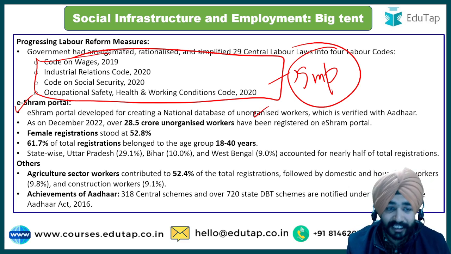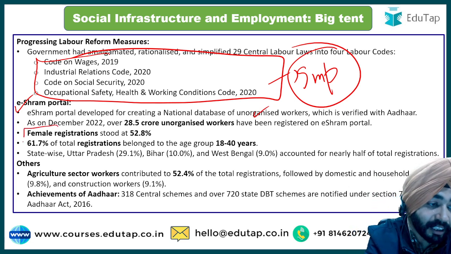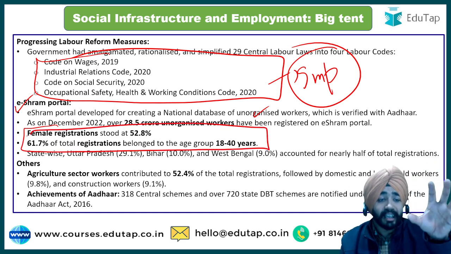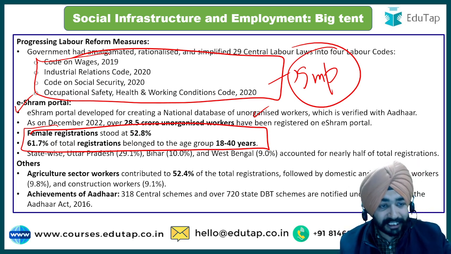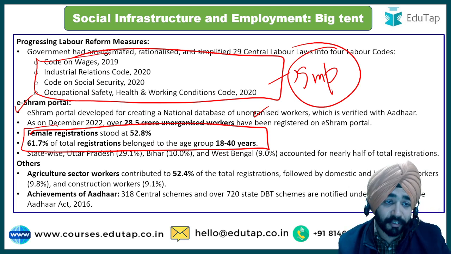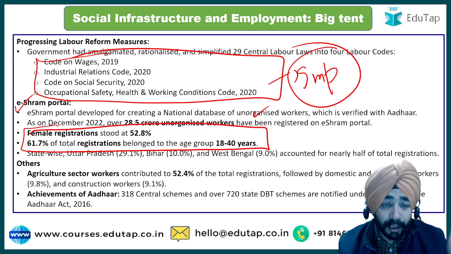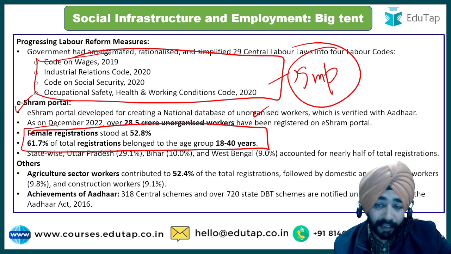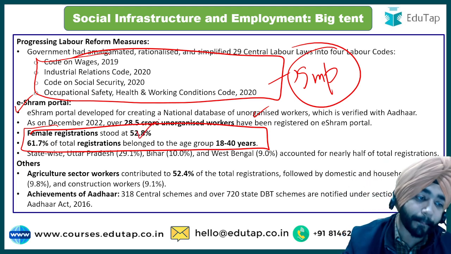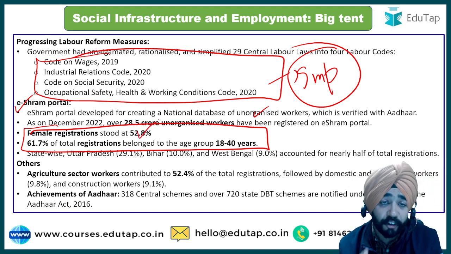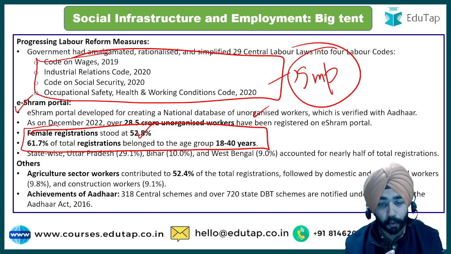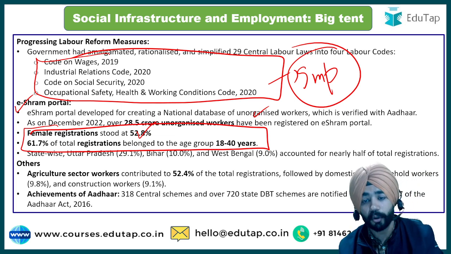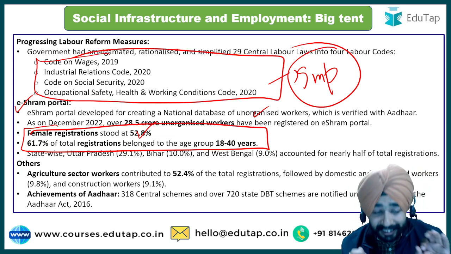One thing that I was just discussing, the important thing is this point. There also I have discussed with you that this is a point that needs to be remembered. What is the female registration there? It says that more than 15,000 crore registered unorganized workers are women on the e-Shram portal. Here they have not mentioned the data, but the figure is the same. It says female registration is around 52.8% of the e-Shram portal. That is an important thing. तो देखो सेम डाटा कोट हुआ है, बट इकोनॉमिक सर्वे में भी कोट हुआ है, हमने बाहर भी पढ़ा, तो ये डाटा, this is the important thing.